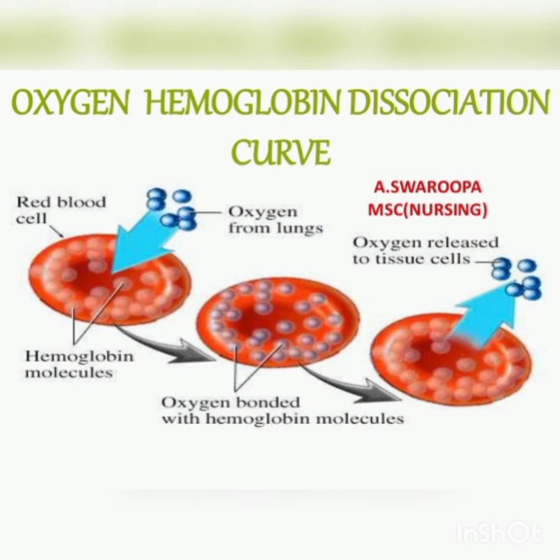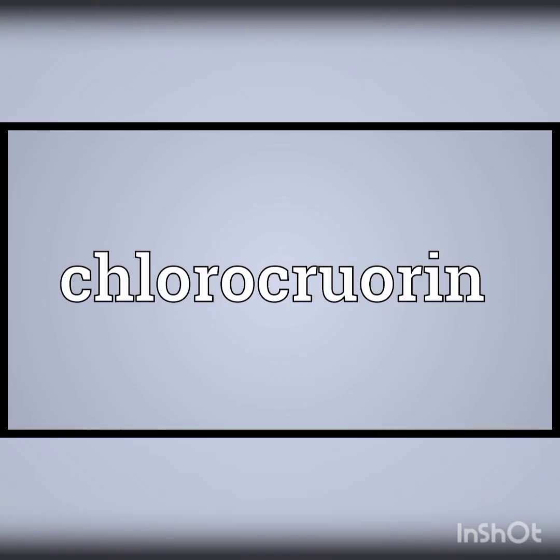And next we come to hemoerythrin. Hemoerythrin is a reddish violet colored pigment. It is formed of iron proteins, so the iron is directly attached to the protein and there is no porphyrin. So friends, we completed three pigments. The fourth one is chlorocruorin, a green colored pigment.